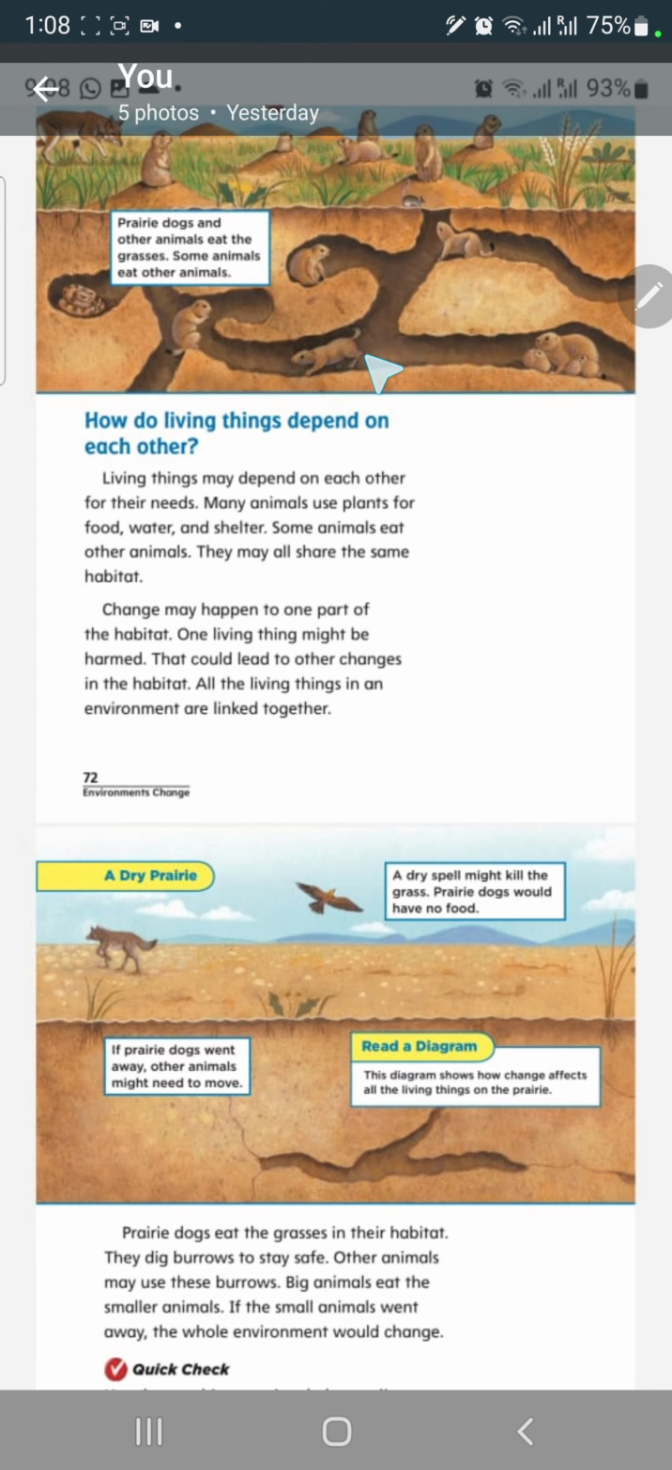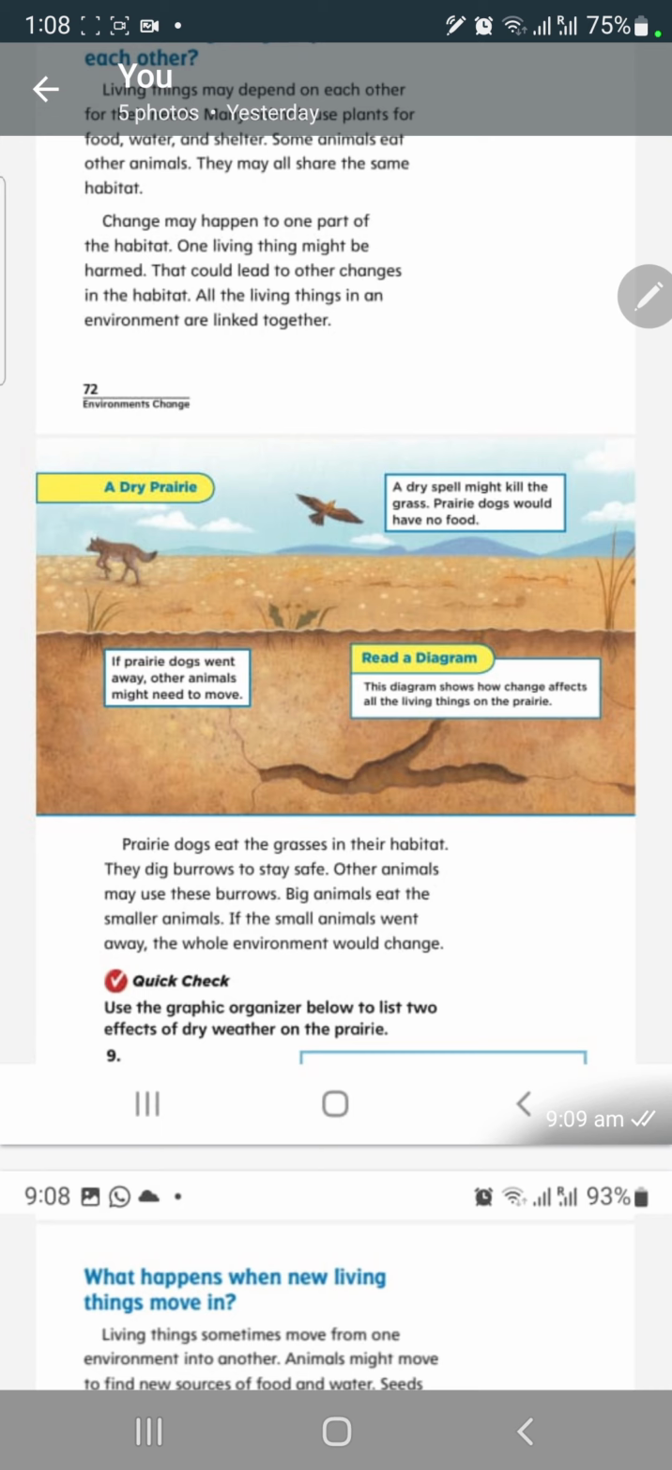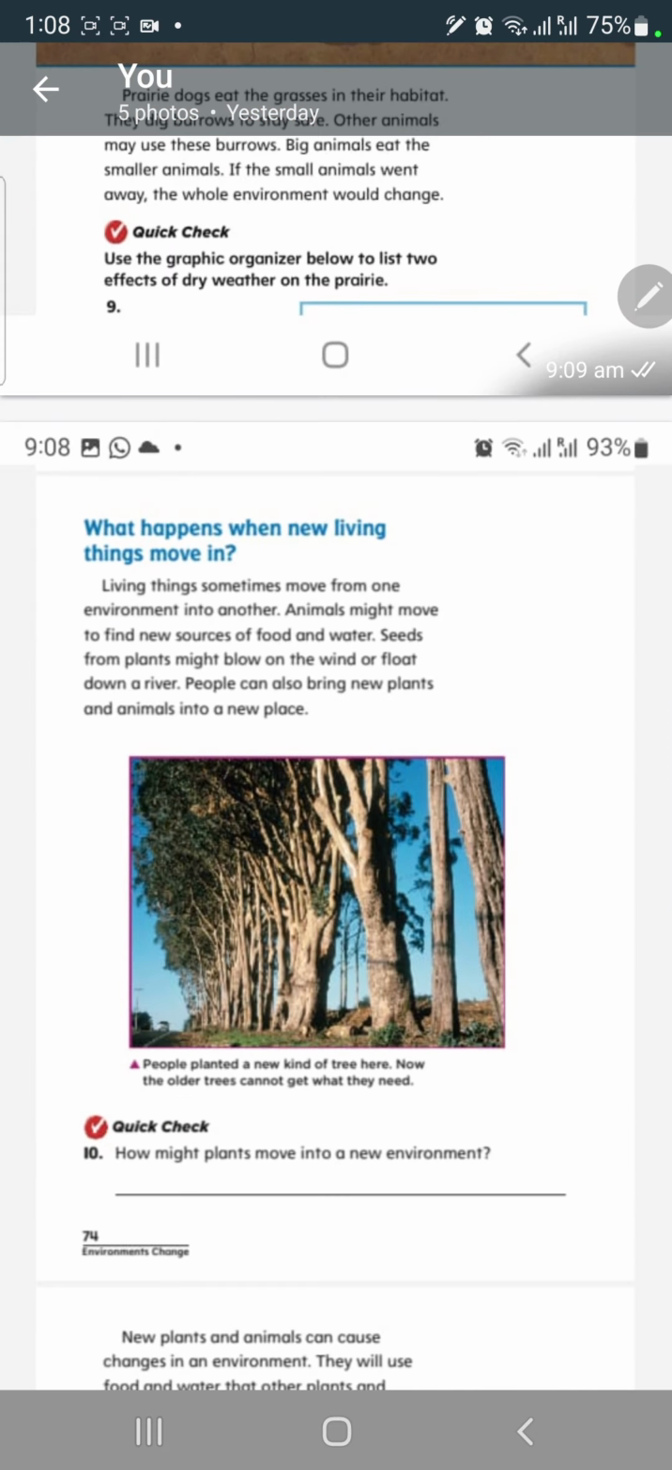So the change that a prairie dog makes to the environment is a small change, no problem. But when, for example, many living things die, it will be a big change for the environment. What happens when new living things move in? Living things sometimes move from one environment into another. Like birds leave cold places to warmer places. Animals might move to find new sources of food and water, like elephants. They leave to find some sources of water.